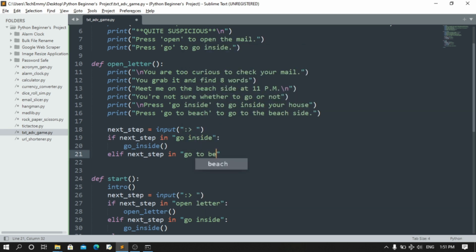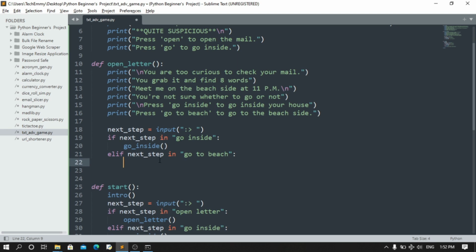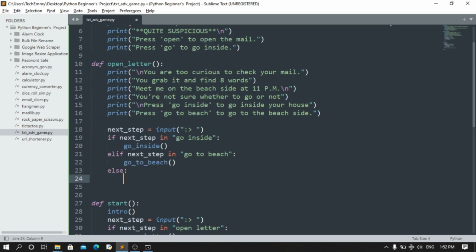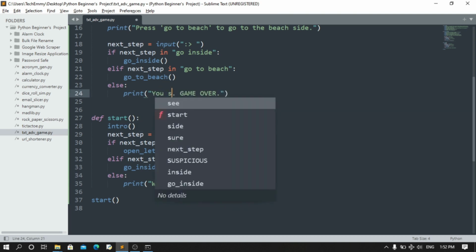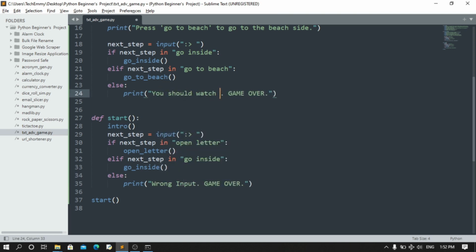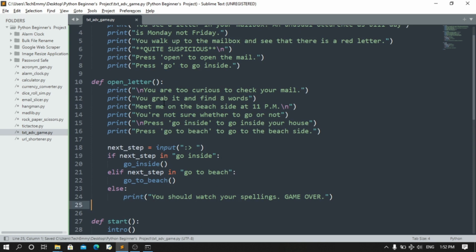So next step is, if next step in go to beach, rather. Pardon me for that. Okay, so if next step in go to beach. Now I want to go to beach, guys. Else, of course, wrong input again. So I'm just going to copy this. I don't want to type. Or you can also customize it. You should watch your spellings. I don't want to be rude, but let's just put something different there. Okay.